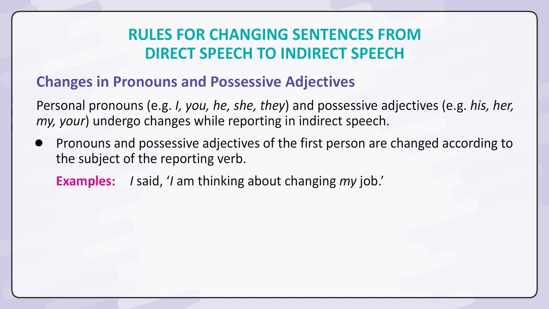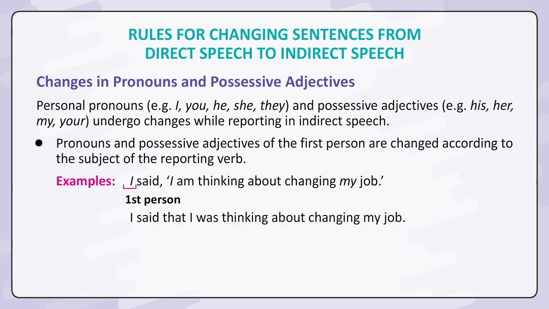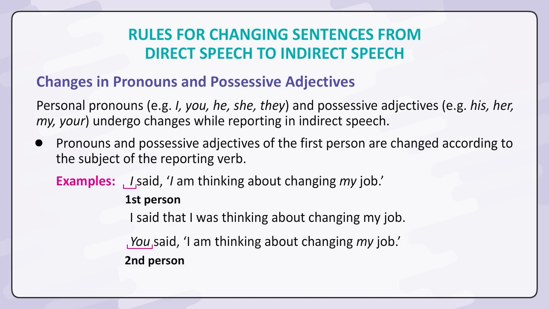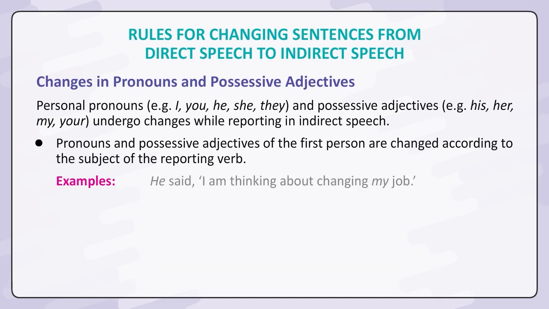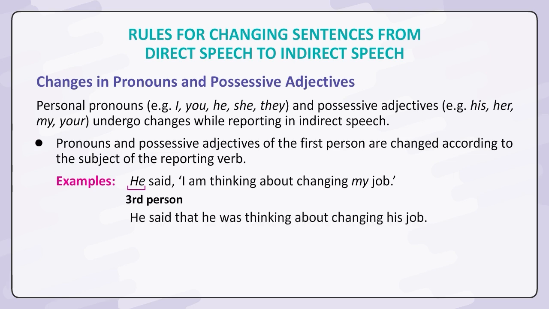Examples: I, first person, said, "I am thinking about changing my job." I said that I was thinking about changing my job. You, second person, said, "I am thinking about changing my job." You said that you were thinking about changing your job. He, third person, said, "I am thinking about changing my job." He said that he was thinking about changing his job.